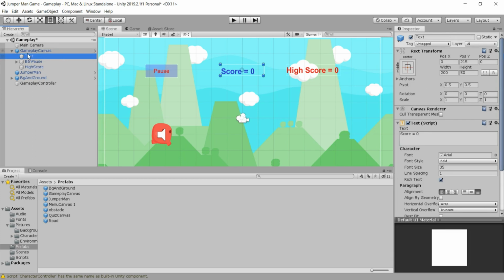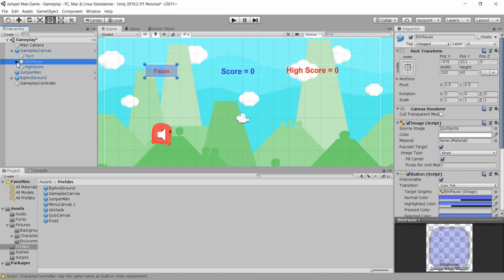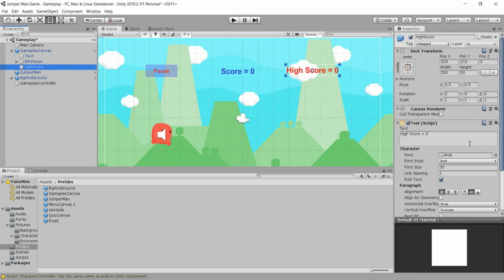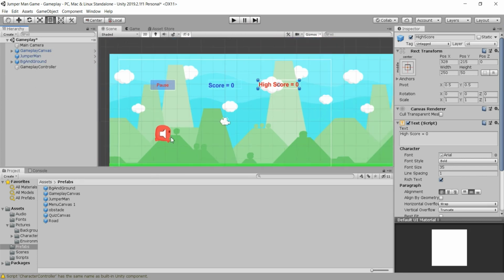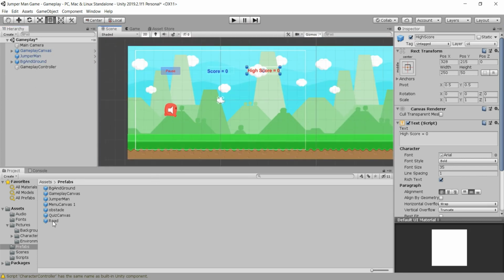So that is also here in the hierarchy logically. We have a text for our score, and a button pause. This is one simple button that will simply pause our game, and when we click on this pause button again, we'll continue our game. And of course high score text, which is set to 0 by default, and that is simply our gameplay canvas.